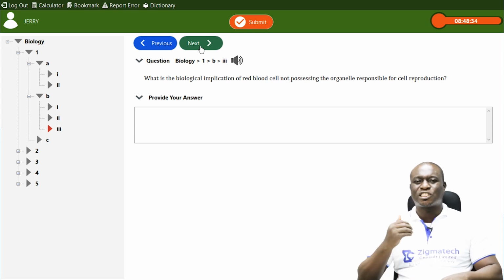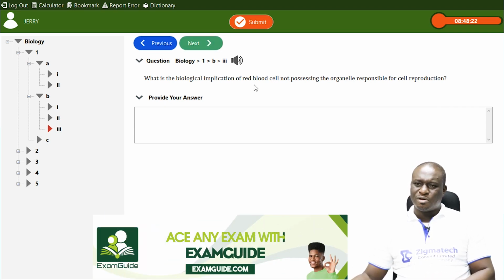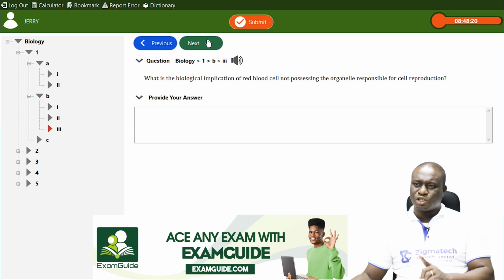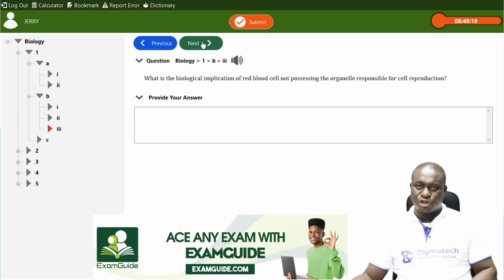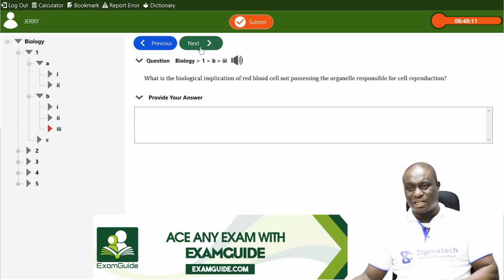So it does not stay for a very long time. The red blood cells indeed have a very short lifespan, about 120 days. That is the lifespan of the red blood cells because of the absence of the nucleus. So there is no transfer of any traits. Nothing is being transferred, and it's not a reproductive cell.